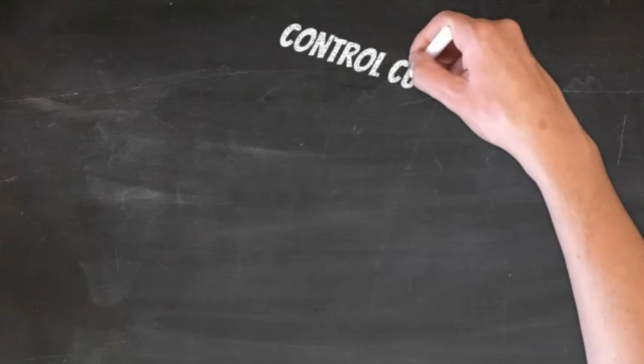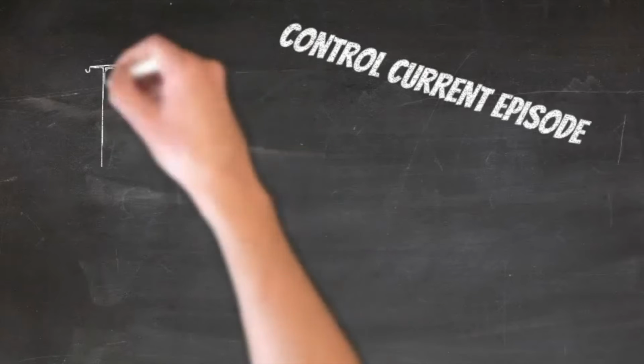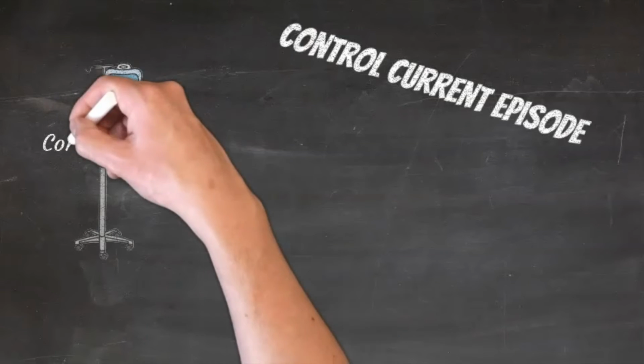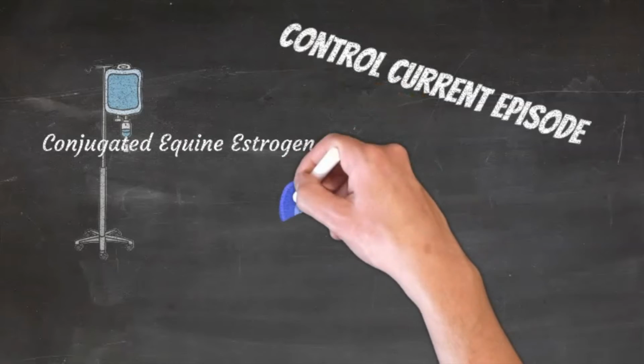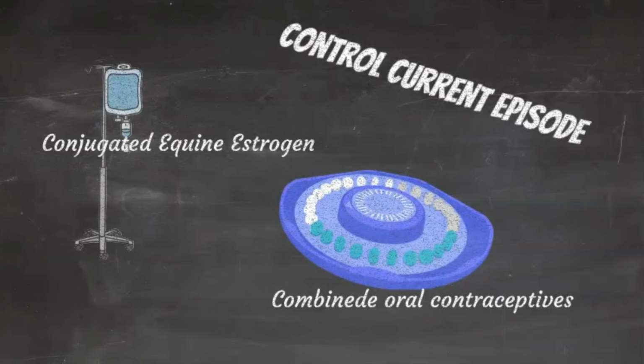Treatment starts by controlling the current episode if the bleeding is heavy and the patient is clinically unstable. This can be achieved by giving intravenous estrogen or by giving high-dose oral contraceptive pills. If the patient is clinically stable, you can skip this step and move to the long-term management.